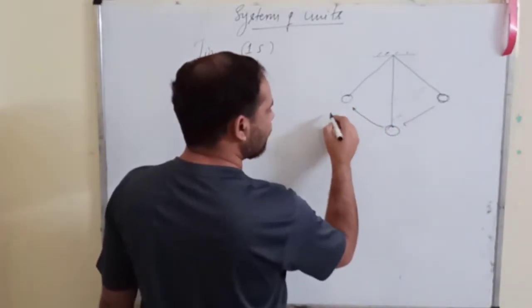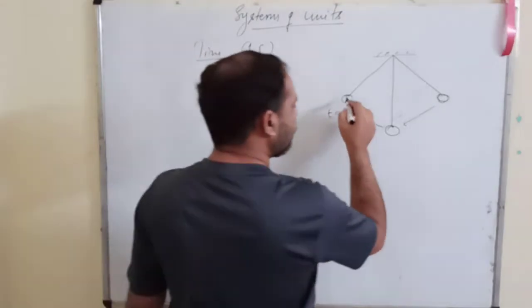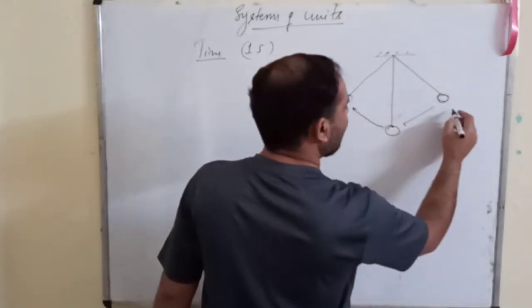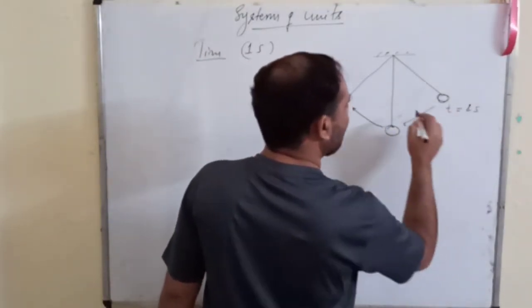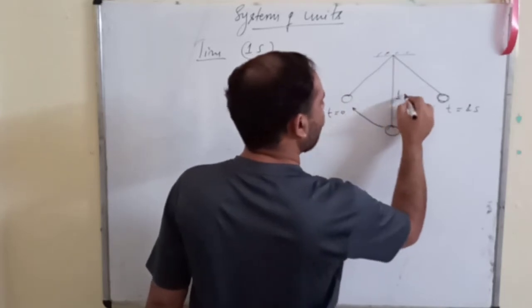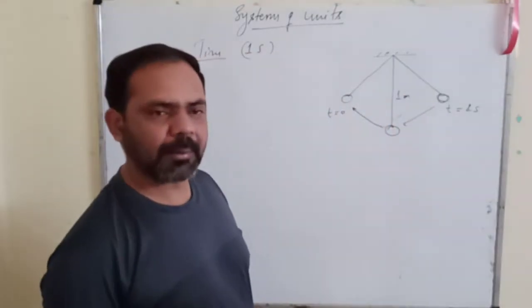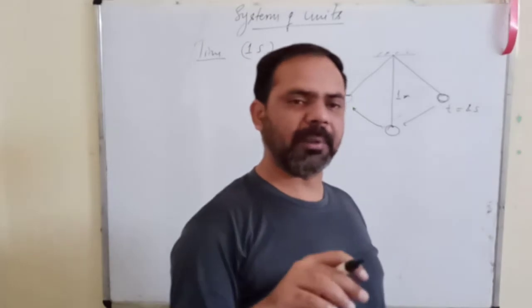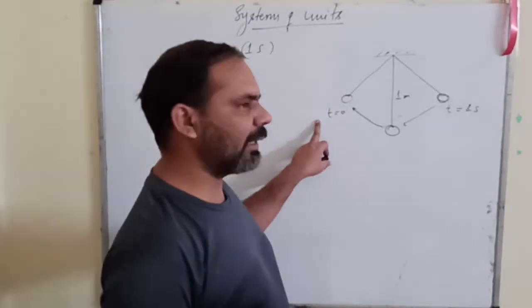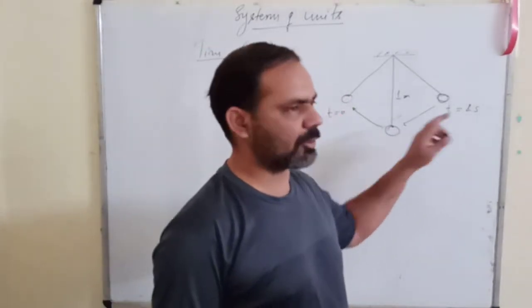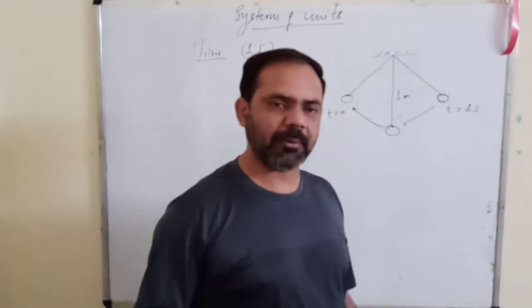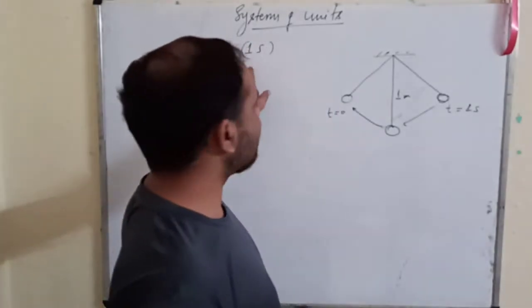Now from here you start the time, then it will reach the other extreme position in 1 second if this length is 1 meter. Time taken by a pendulum of length 1 meter to reach from one extreme position to the other extreme position, that time interval was called 1 second.